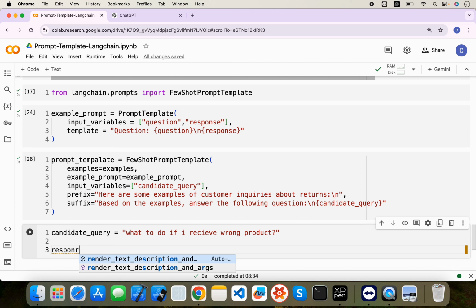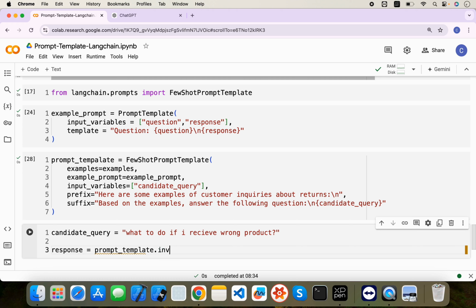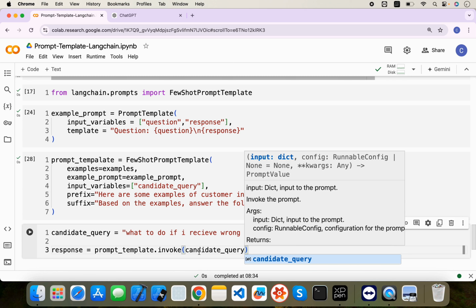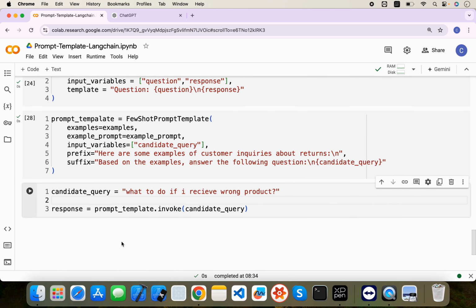It is not the actual response, but you can say a template response, because you haven't passed it yet to the LLM, right? So let's say response is equal to prompt template dot invoke, right? And we will pass candidate query. Okay, so now let's run and see the response.